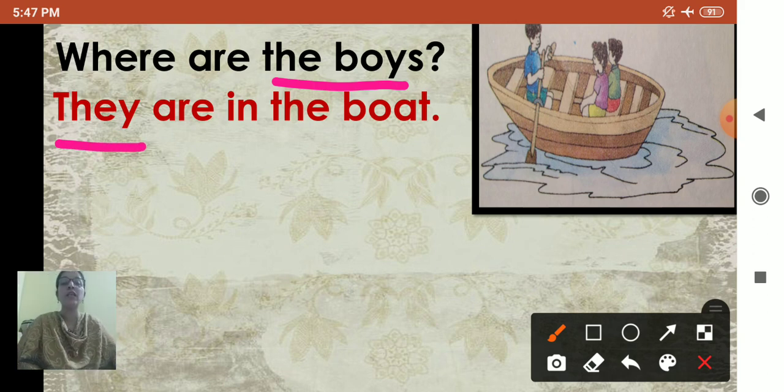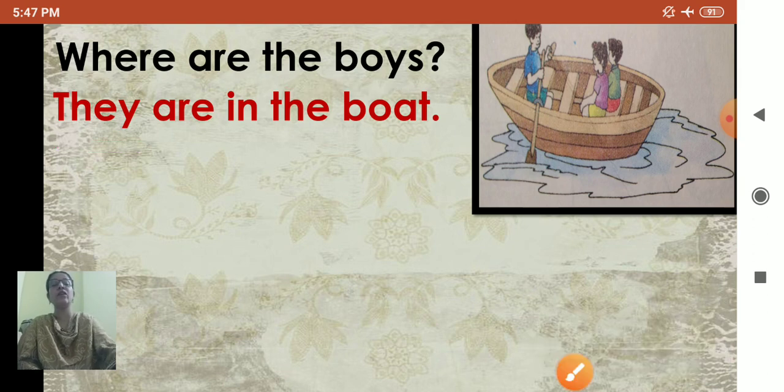We will not say the boys are in the boat. In place of the boys, we will use they. If there are many boys or many girls, we will use they. So, where are the boys? They are in the boat.